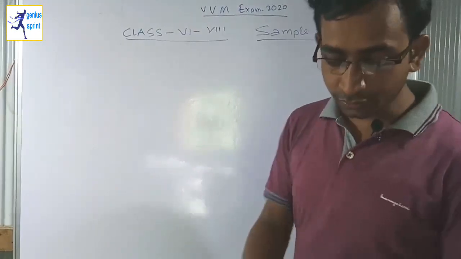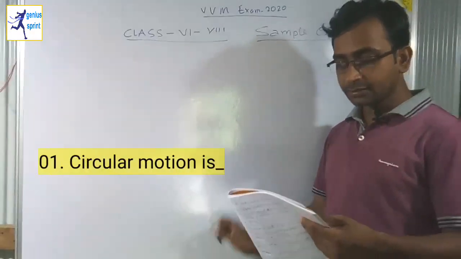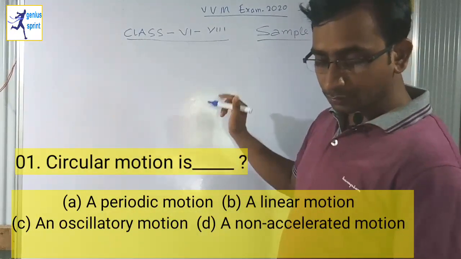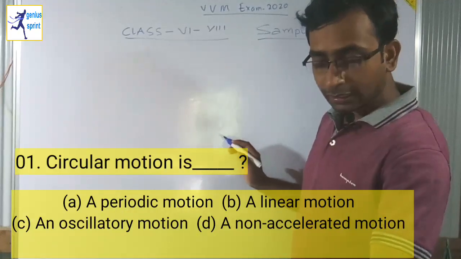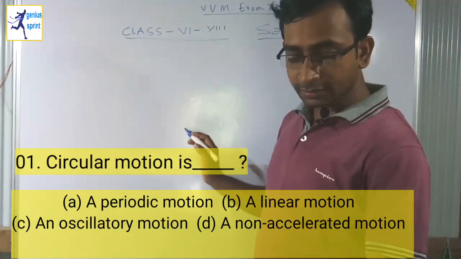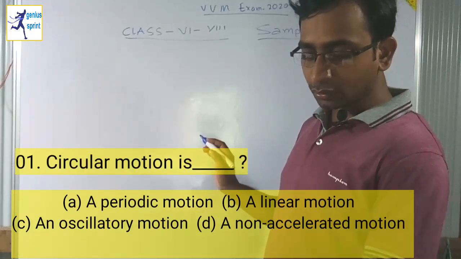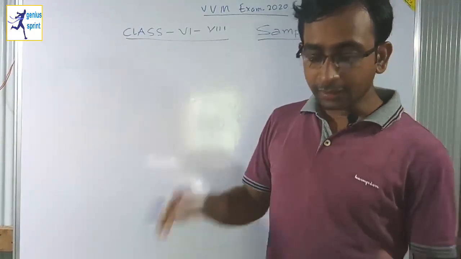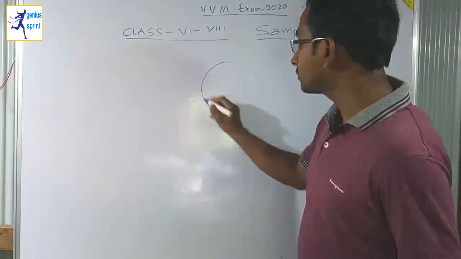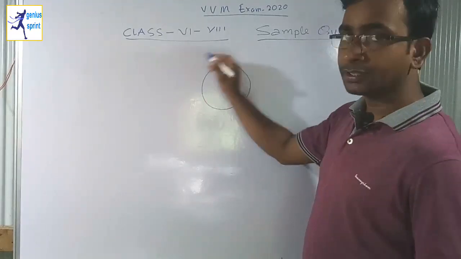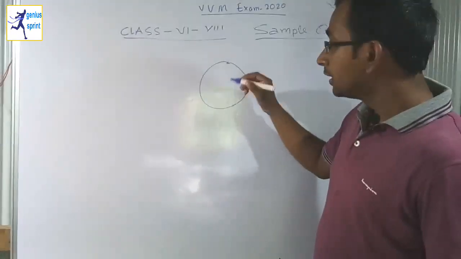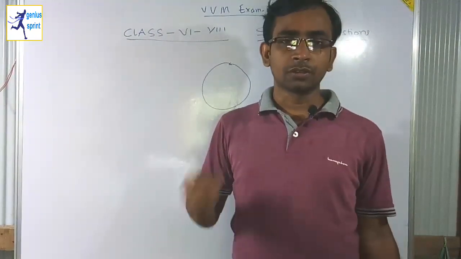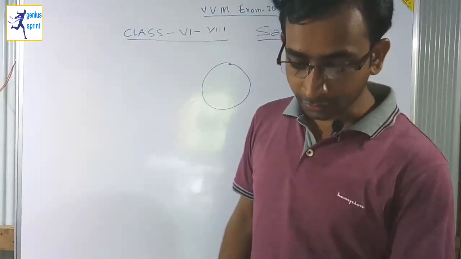So let's start. Your first question is, circular motion is dash. There are four options: periodic motion, linear motion, oscillatory motion, and non-accelerated motion. All of you know that circular motion is one kind of periodic motion, because in circular motion after a particular time it will always reach the same point. It takes the same time to reach the same point. For that reason it is one kind of periodic motion. I hope all of you have understood. This is option number 1 or A.